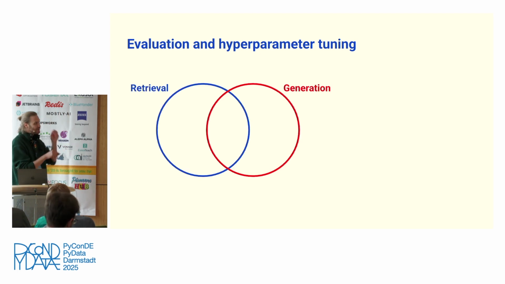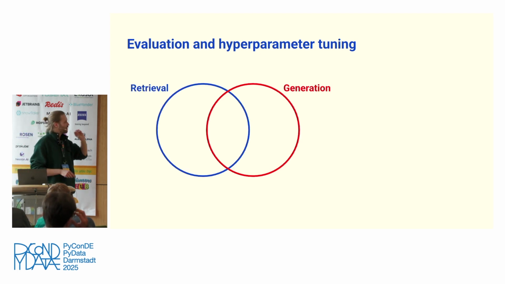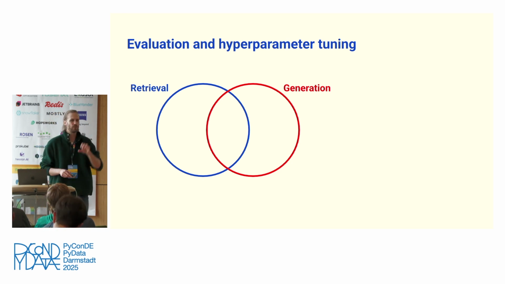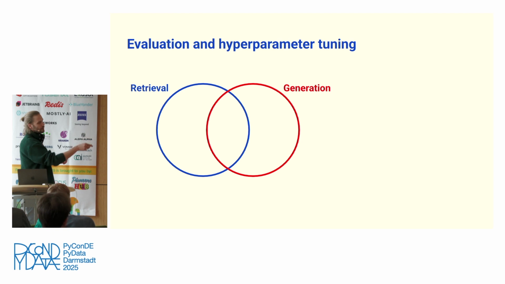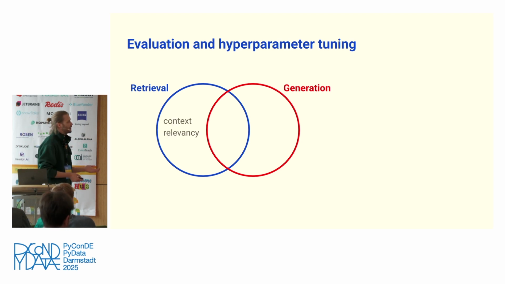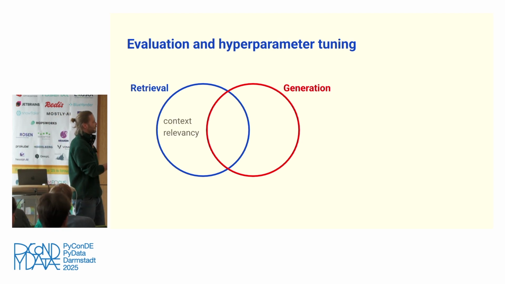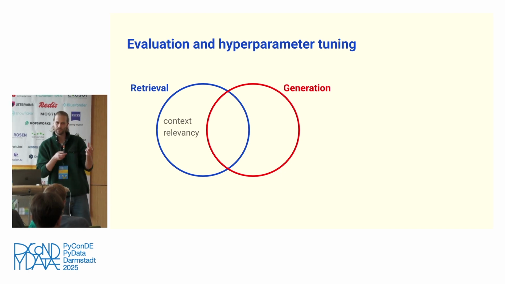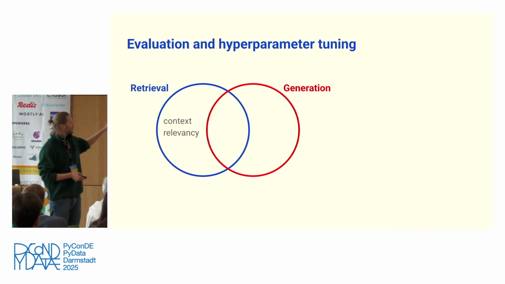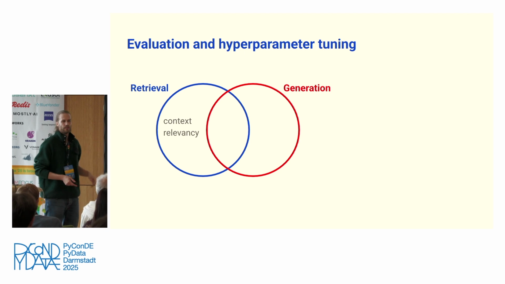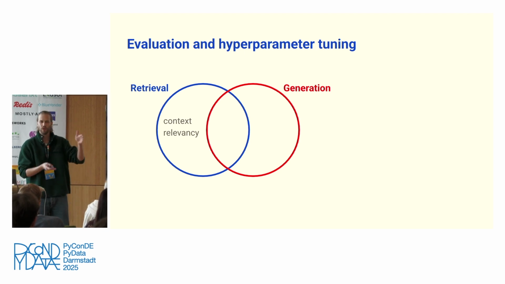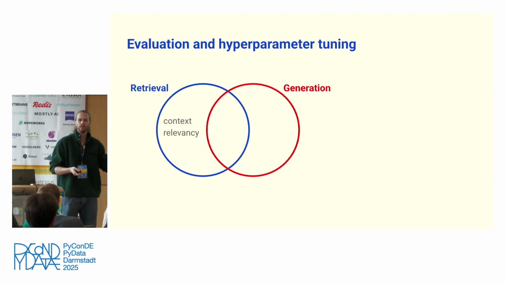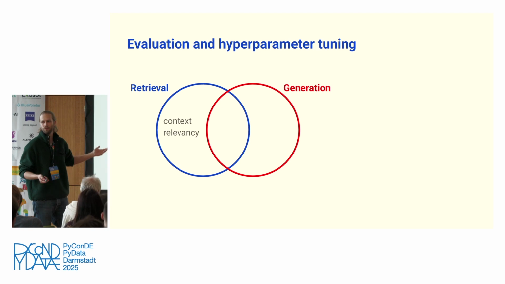But one thing you can use is that there are metrics which depend on different parts of the system, right? So if you have the retrieval and the generation part, then there are metrics like context relevancy, which basically tells you about the fraction of slices which are relevant to the question. They only depend on the retrieval part. So this is nice because then you can tune certain parameters which influence the retrieval and look at this metric to see how you do.